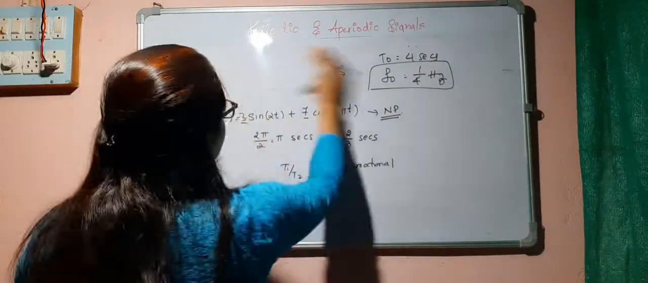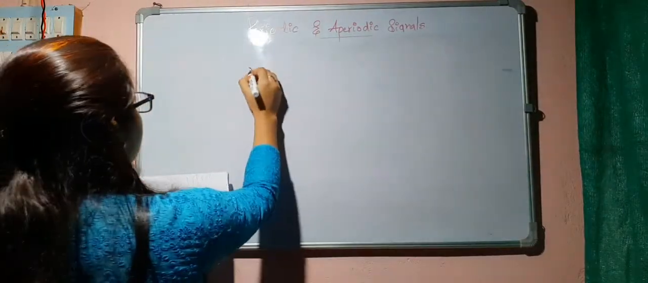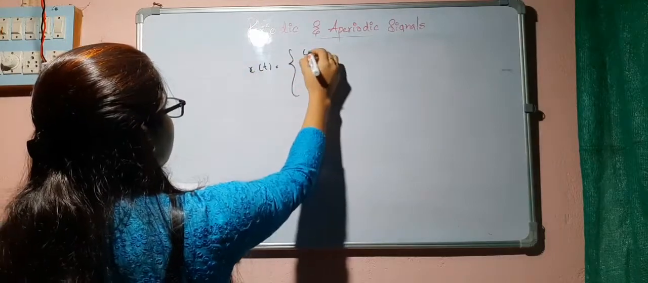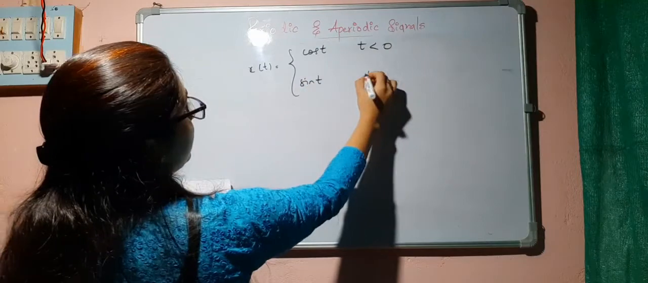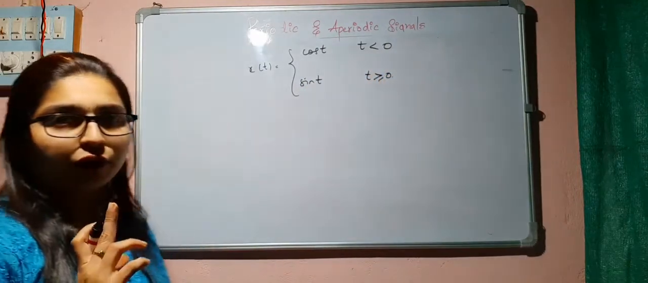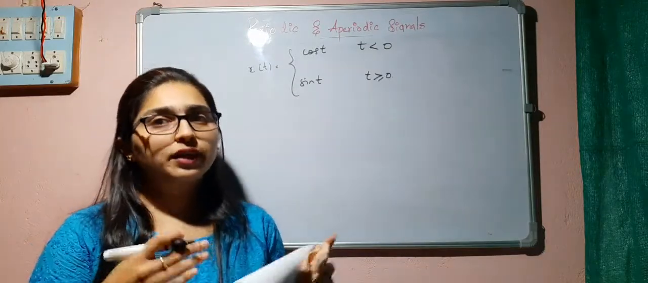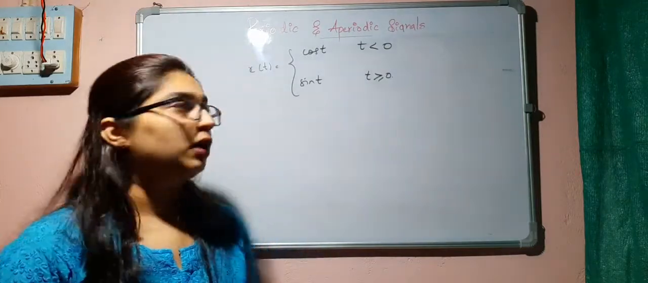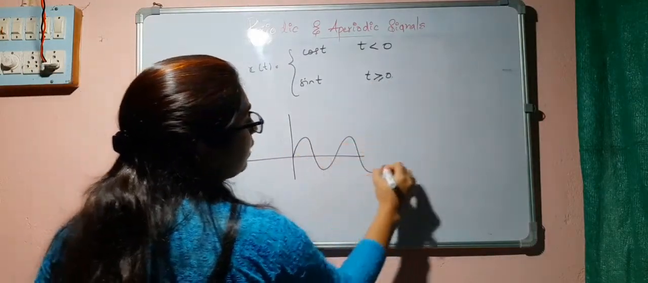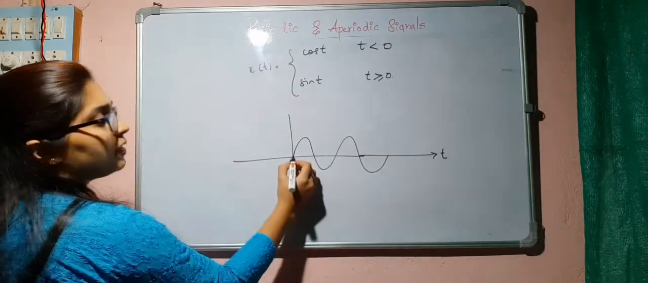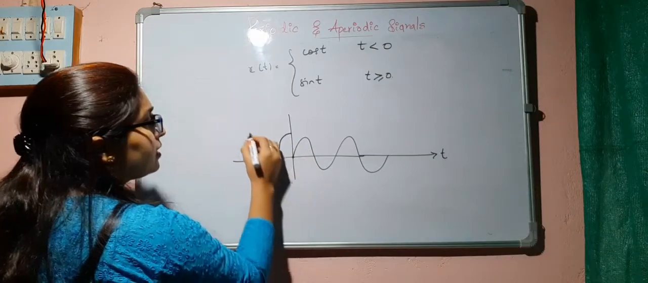Next, another question. They are telling that x of t is equal to cos t for t less than 0, and sin t for t greater than or equal to 0. First you have to find if it is a periodic signal or non-periodic signal. If it is a periodic signal, you have to find the fundamental period. So for t greater than 0, it is sin t. That means I can write like this. It will start from here, sin t. Cos t for t less than 0 will be like this, right?